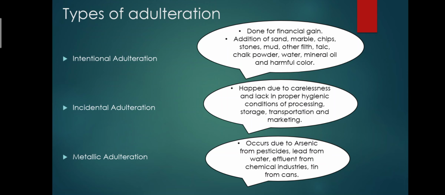Accidental adulteration happens due to carelessness and lack of proper hygienic conditions in processing, storage, transportation, and marketing. Metallic adulteration occurs when arsenic from pesticides, lead from water, effluent from chemical industries, and tin from cans are incorporated in the food product.